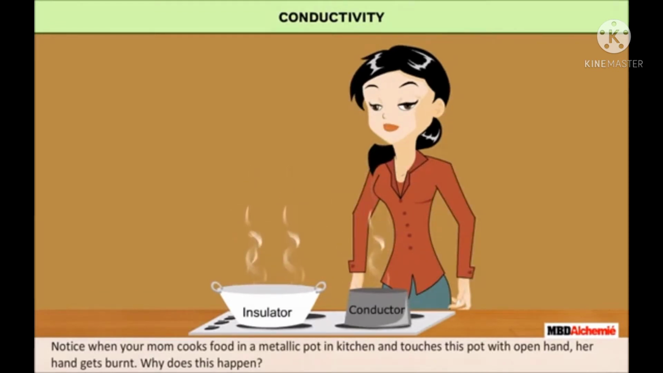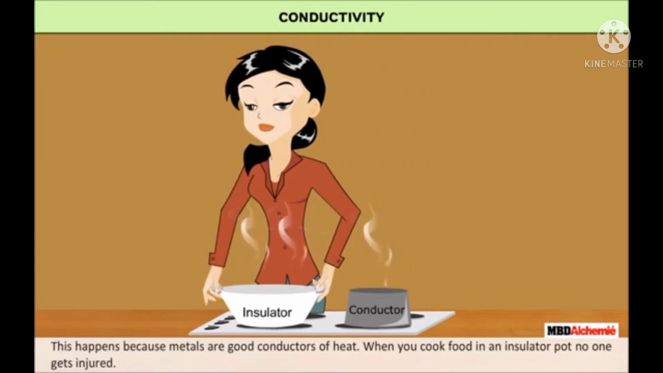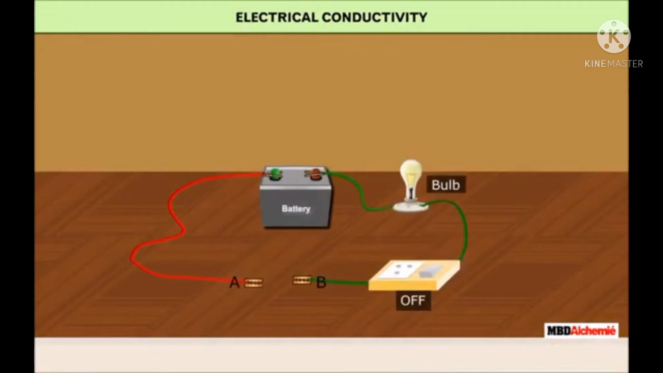Notice when your mom cooks food in a metallic pot in the kitchen and touches this pot with her bare hand and her hand gets burned. Why does this happen? Metals are good conductors of heat and electricity. Electrical conductivity.